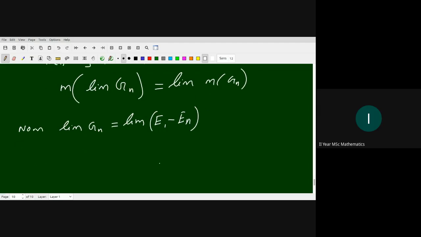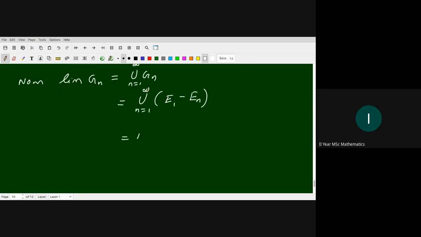Here Gn is increasing, so the limit is written as the union of Gn, n from 1 to infinity, which by definition is the union of E1 minus En. By the set theory law, this is E1 minus the intersection of En, n from 1 to infinity.